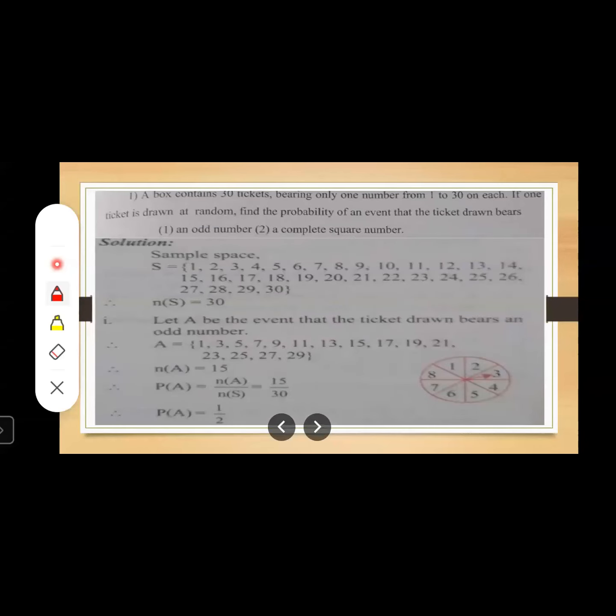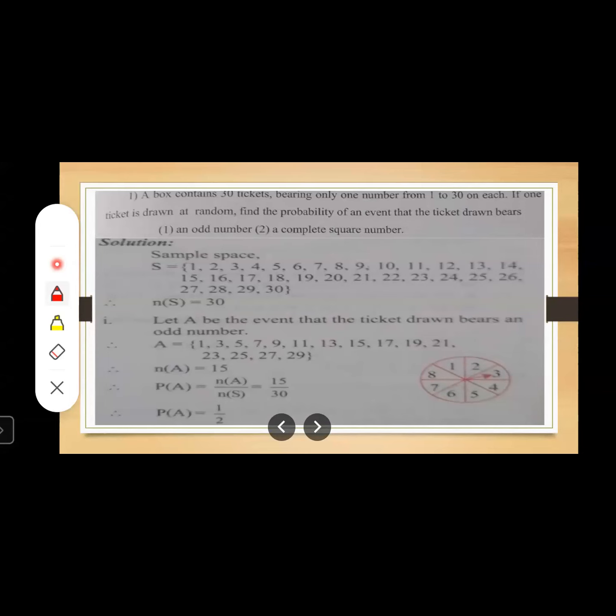A box contains 30 tickets bearing only one number from 1 to 30 on each. If one ticket is drawn at random, find the probability of an event that the ticket drawn bears: first, an odd number, and second, a perfect square number. Now first of all, we need to write the sample space.